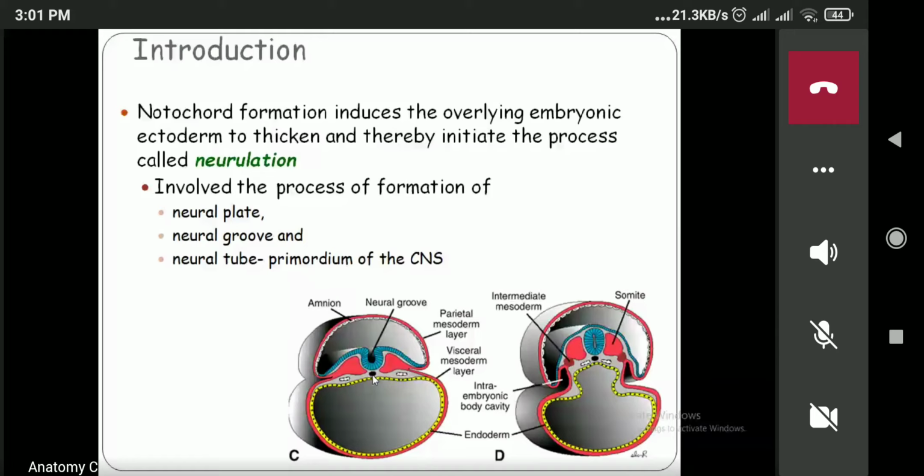Formation of the neural tube. So how is the neural tube formed? There are particular stages or particular processes in neurulation. So what are those?